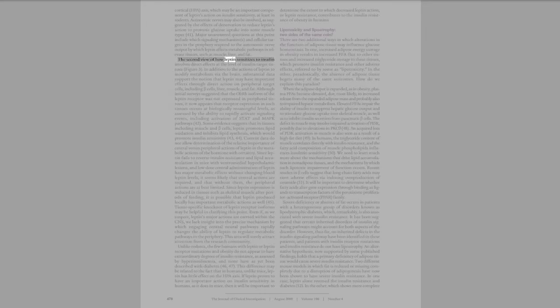The second view of how leptin sensitizes to insulin involves direct effects at the level of insulin target tissues, figure 3. In addition to the actions of leptin to modify metabolism via the brain, substantial data support the notion that leptin may have important effects through direct action on peripheral target cells, including beta cells, liver, muscle, and fat. Although initial surveys suggested that the OBRB isoform of the leptin receptor was not expressed in peripheral tissues, it now appears that receptor expression in such tissues occurs at biologically meaningful levels, as assessed by the ability to rapidly activate signaling events, including activation of STAT and MAPK pathways.